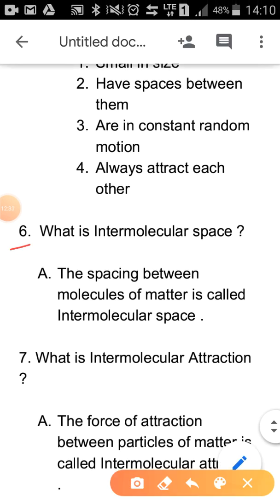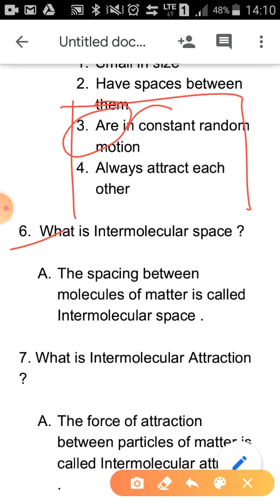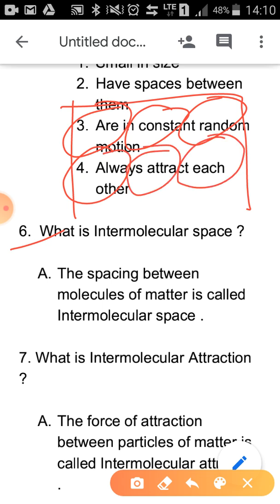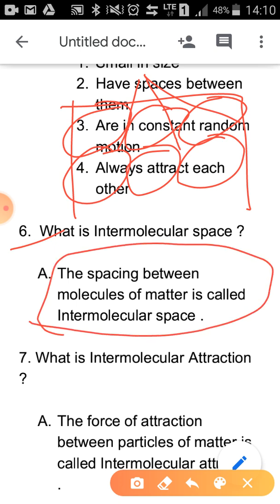Next, what is intermolecular space? Just now I said that these atoms have spaces in between them. Yes or no? They have spaces in between them. So this is what you call intermolecular space. The spacing between molecules of matter is called intermolecular space.